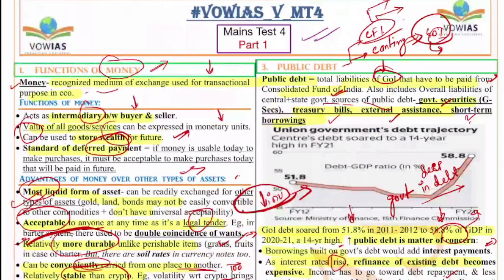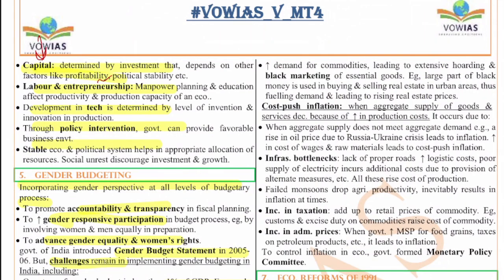Right. Next, the labor and entrepreneurship. So how much manpower is available, at what cost they are available, what are the innovations that are happening, what are the new companies that are coming. All of these things affect the GDP. Because if new companies are coming, the GDP would increase.